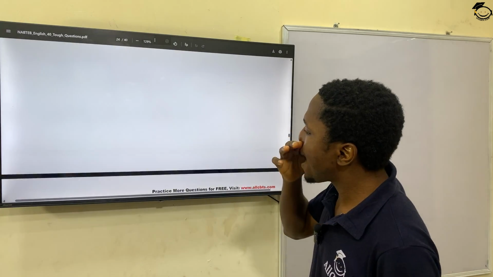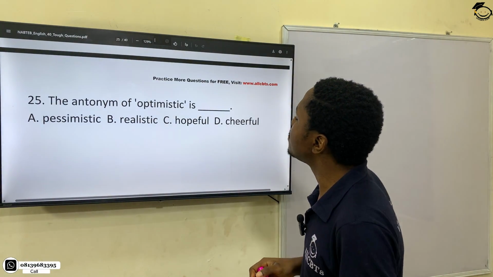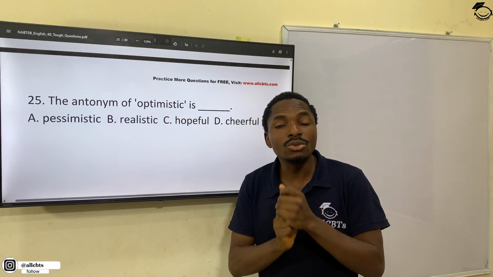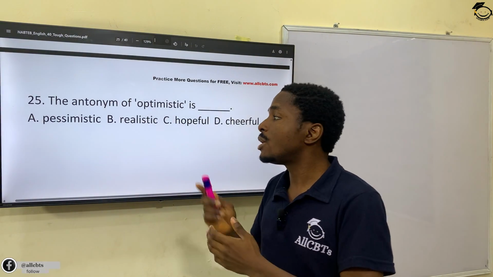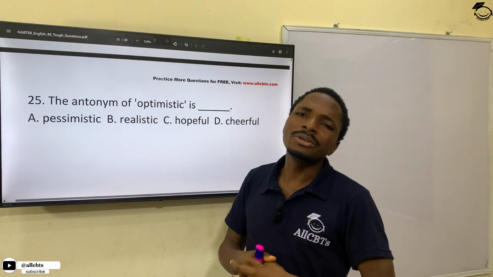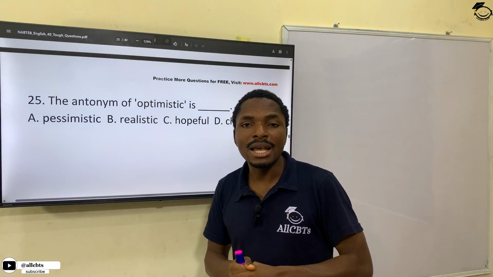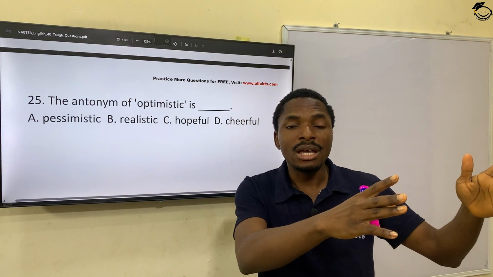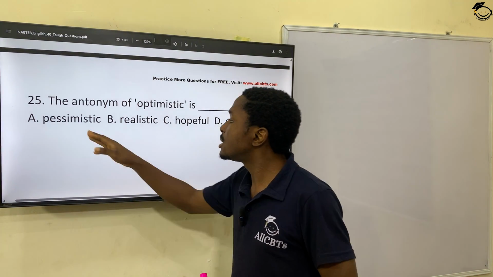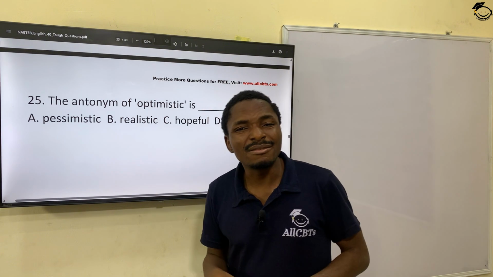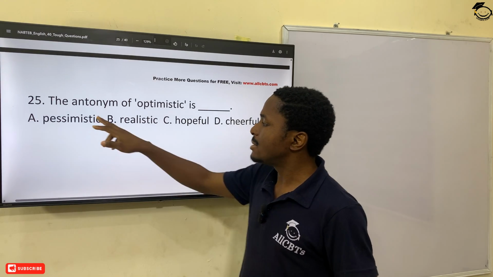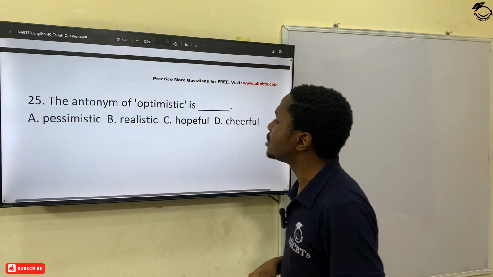Okay, 25. The antonym of optimism is what? First of all, like I explained before, we must know the meaning of the word in order to have an idea of the answer. Optimism is the act of being positive, a positive person, looking on the bright side of life, expecting good things, not looking on the negative side of life. So the opposite of that will be pessimism, somebody who is always negative, who always thinks about bad stuff happening. So pessimistic is the correct option.